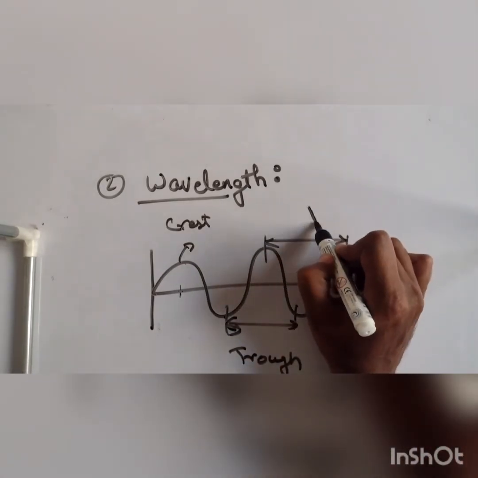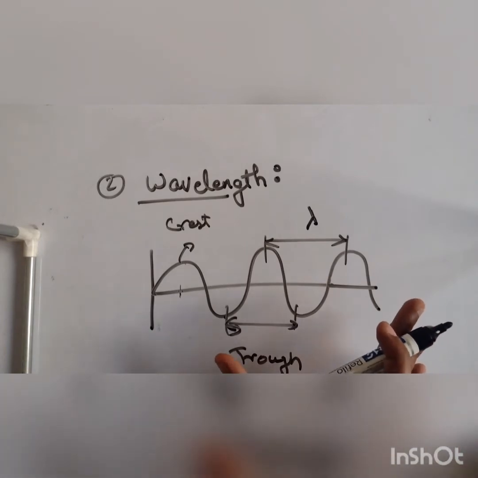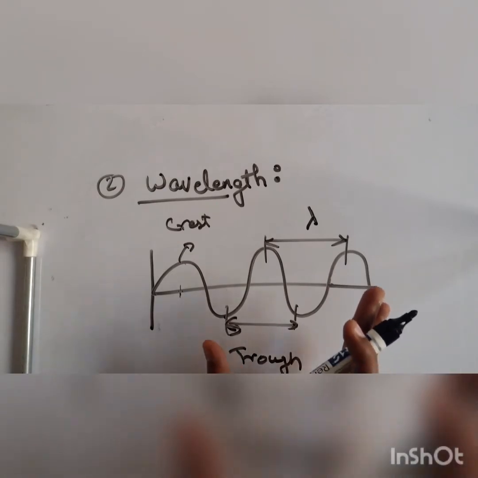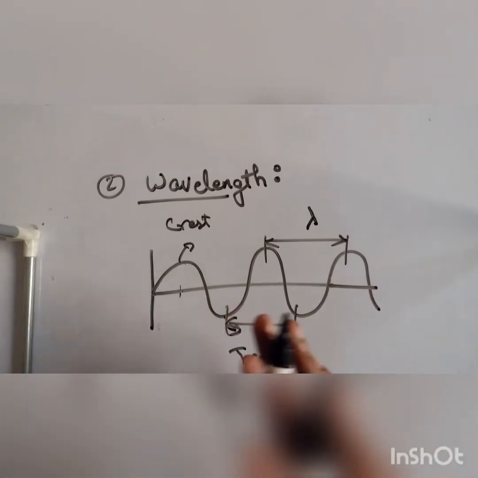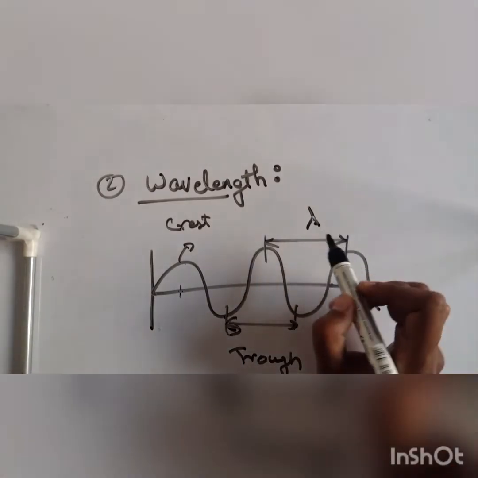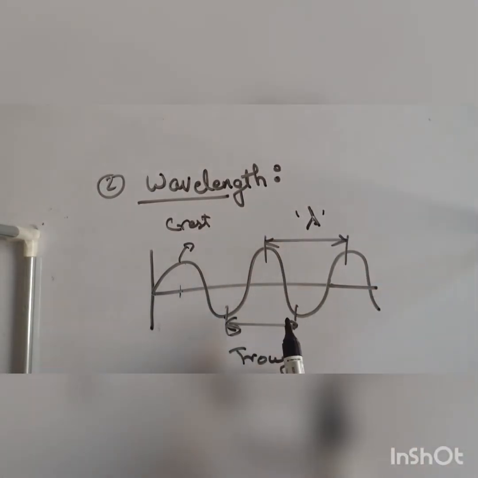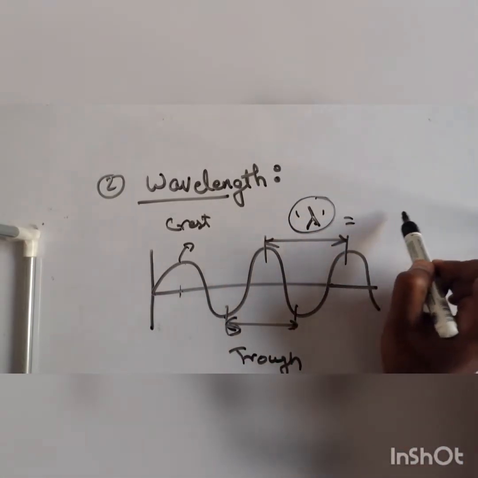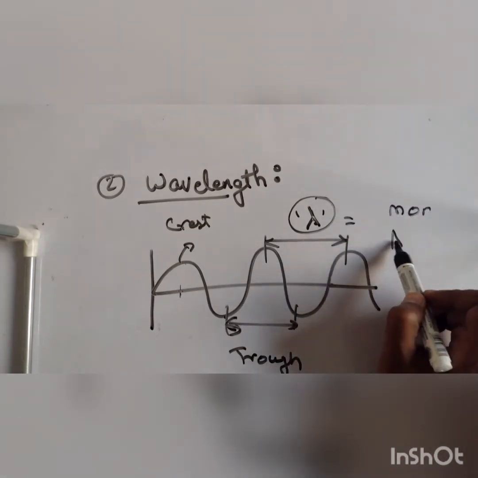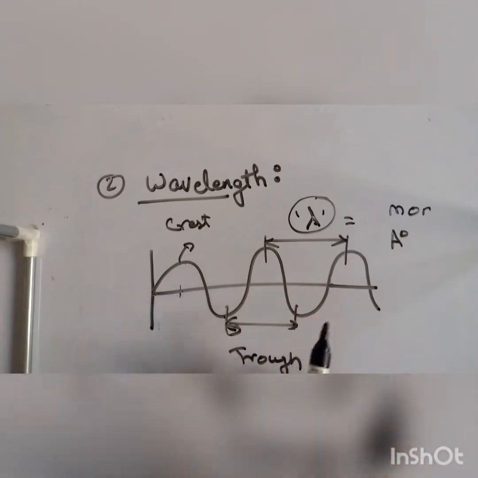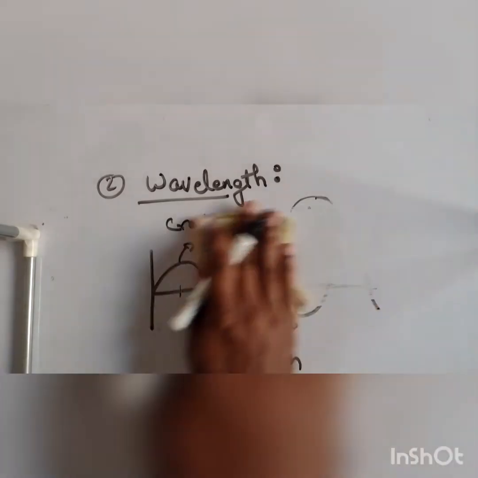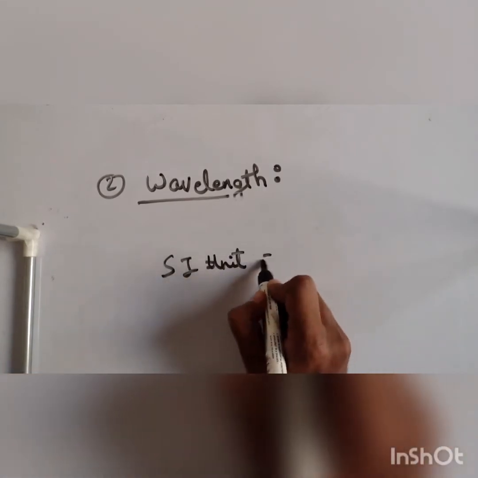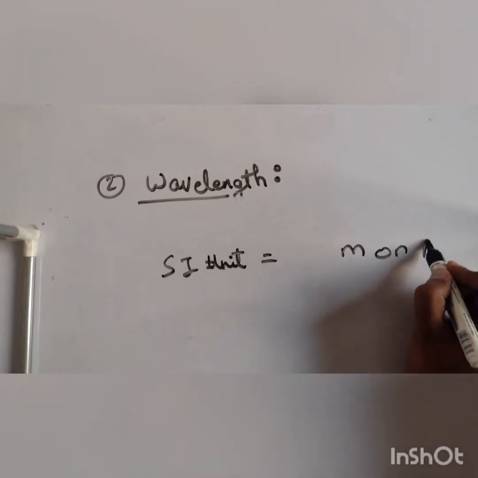Wavelength is always represented by lambda. Understand? To be frank, wavelength is much more important than frequency. Understand it. I will tell you with examples as we move on with the lectures. For the time being, understand wavelength is always represented by lambda. Lambda is nothing but a Greek letter, and it's measured in meters or Angstrom. Okay. Understand this. So what is the SI unit? The SI unit of wavelength is meters, or, what I said, Angstrom.